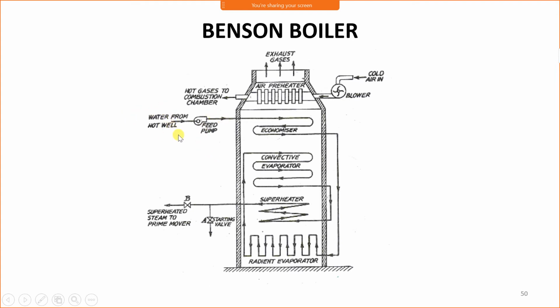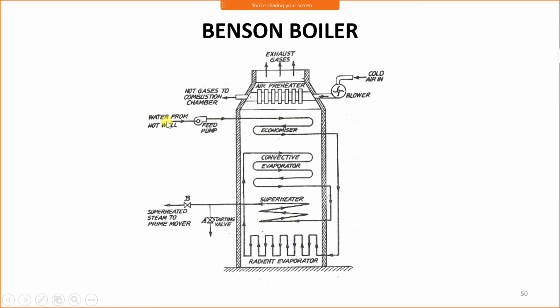Now from the hot well, water from the feed pump enters in the economizer, where water gets preheated, and that preheated water enters in the radiant evaporator, then from radiant evaporator to convective evaporator. From the convective evaporator, steam enters in the superheater, and superheated steam is supplied to the prime mover, that is turbine. It is the water cycle.